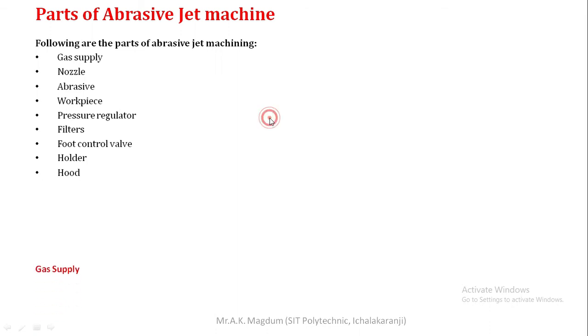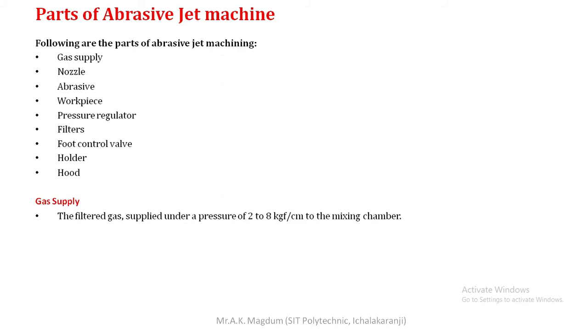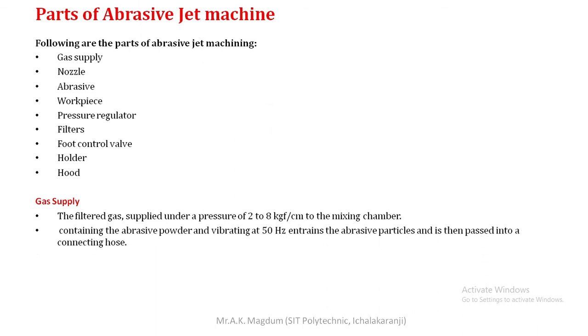First is the gas supply. Filtered gas is supplied under a pressure of 2 to 8 kgf per square centimeter to the mixing chamber. That is a very important thing. The high-pressure gas is supplied to the mixing chamber, which contains abrasive powder vibrating at 50 hertz. The gas enters the abrasive particles and is then passed into a connecting hose.